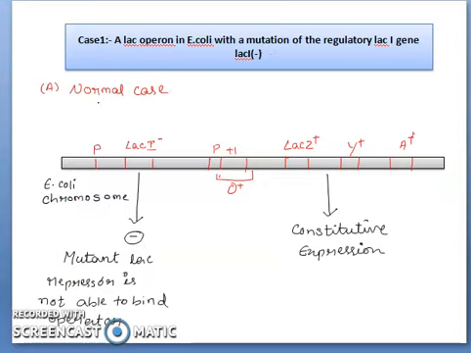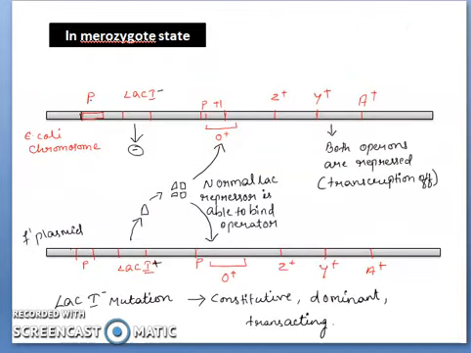In case 1, the normal case, a lac operon in E. coli with a mutation of the regulatory lac-I gene. Here, in the normal case, we will be seeing this. What happens in case of lac-I which is mutated? This lac-I is mutated. That means the mutant lac repressor is not able to bind to the operator. It cannot bind to the operator region, for which the further transcription will take place, and it will take place in a constitutive expression.